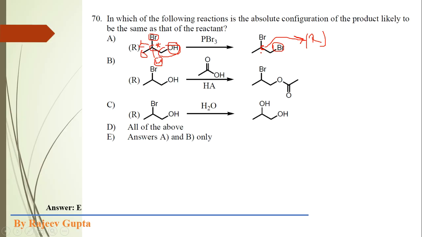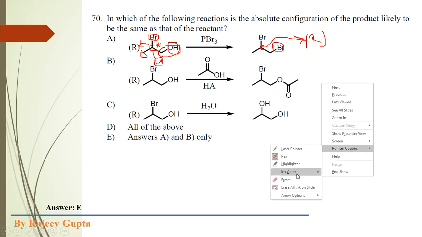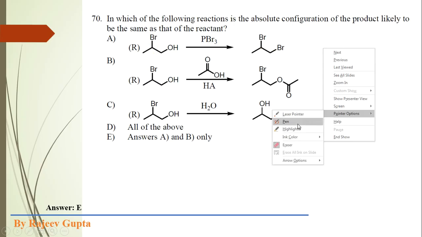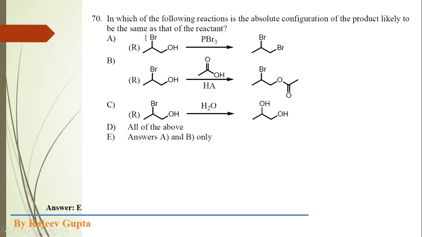Suppose we provide numbering according to the CIP rule for this reactant. Obviously bromine will get number 1, and here a hydrogen is present, which will get number 4. Obviously this carbon will get number 2 because it is directly attached to oxygen, and this carbon, which is attached to a further 3 hydrogens, will get number 3.